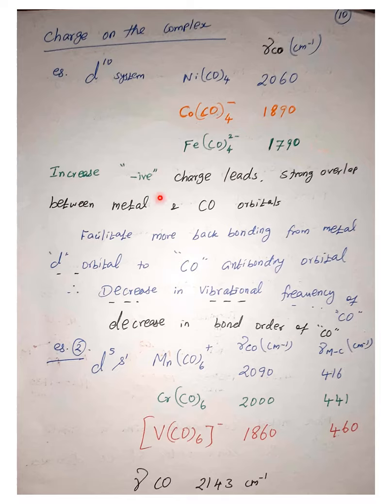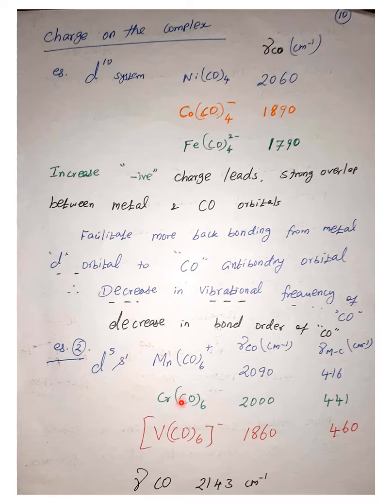So increasing negative charge leads to stronger overlap between the metal and carbonyl ligands and facilitates more back donation from the metal d orbital to the carbonyl antibonding orbital, which decreases the vibrational frequency of carbonyl and supports the decreasing bond order of carbon monoxide. Here is another example, the d5 s1 configuration, with manganese carbonyl, chromium carbonyl and vanadium carbonyl. Manganese carbonyl has a positive charge, chromium carbonyl is in the zero oxidation state, and vanadium carbonyl has a minus charge. All have the same electronic configuration.